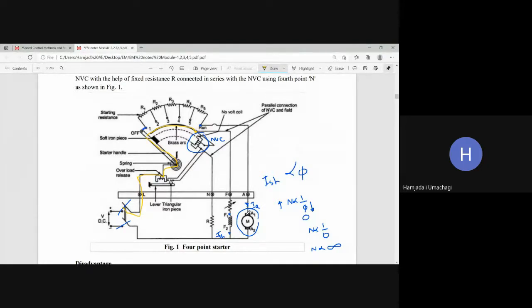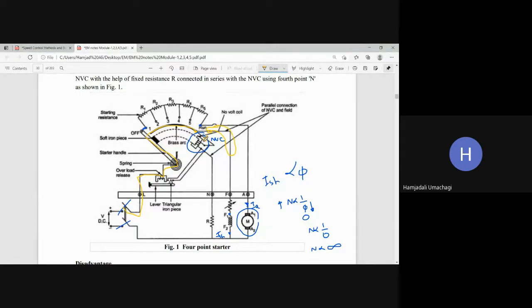Such a drawback you are going to observe in the case of the 4-point starter, if by chance or by mistake the field winding gets opened. Why? Because in the earlier case, if ISH becomes zero, the current through the NVC automatically became zero, because the connection was series, but now it is parallel. So one current will flow from this point and the other current will flow from this point. Only this current has been disturbed now, only this current has become zero because ISH is zero.